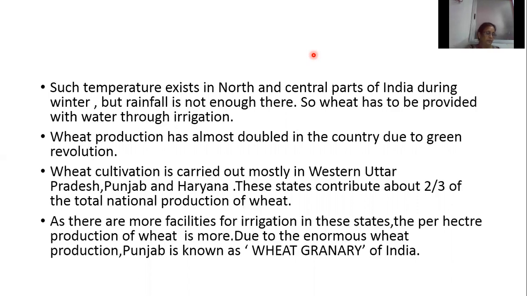So wheat requires fertile, loamy or black soil, temperature between 10 degrees Celsius to 15 degrees Celsius at the time of sowing, and a temperature of 20 degrees Celsius to 25 degrees Celsius while harvesting, and about 75 centimeters of rainfall is a favorable condition for its growth. This temperature exists in north and central part of India during winter.